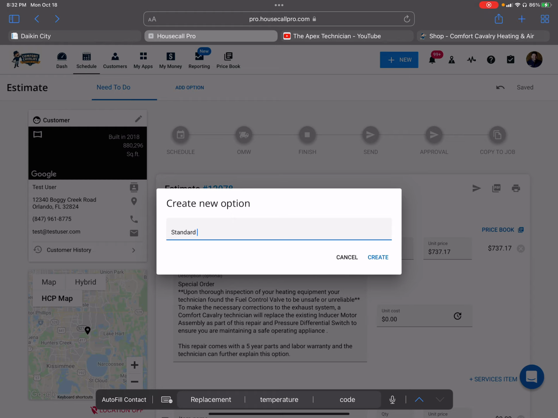But we also don't want to oversell them into something they won't benefit from. So we'll call this standard system replacement option. Or let's change it to "choice," like the word choice.